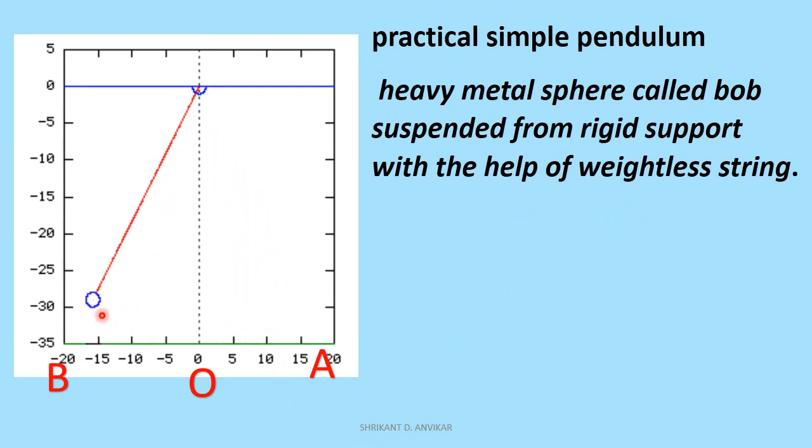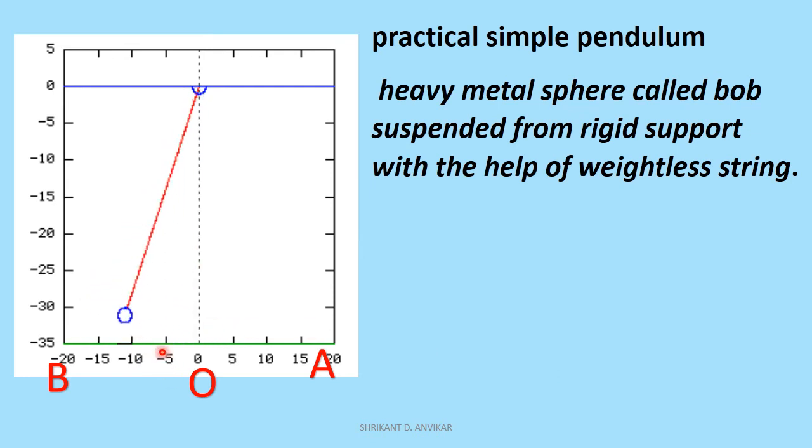Now this is a metal sphere and it is connected to the rigid support with the help of a string. O position is known as the mean position or equilibrium position. When the center of gravity of the pendulum is situated below the center of suspension, then that position is known as the equilibrium position, and in this position the pendulum is at rest.